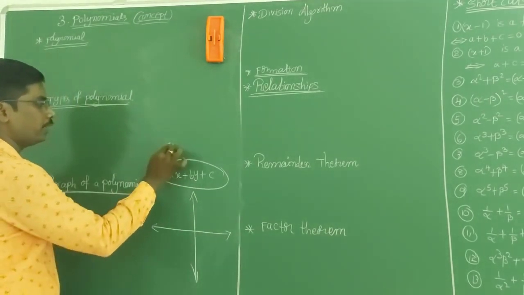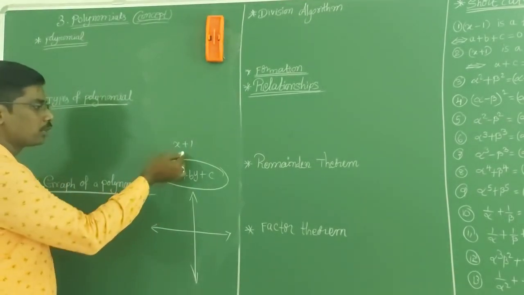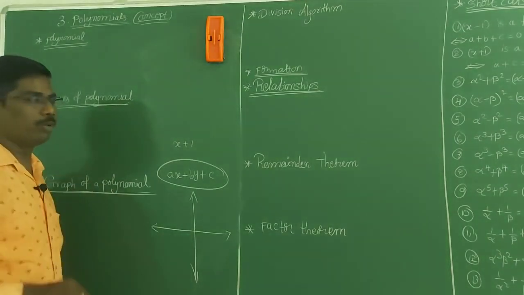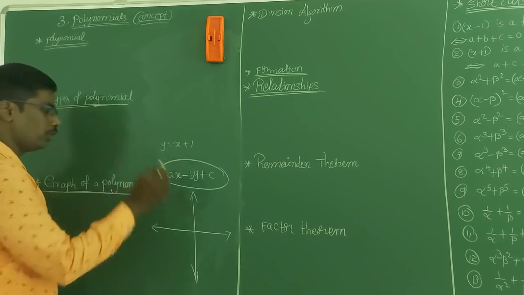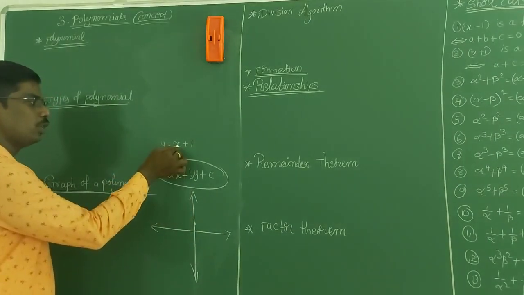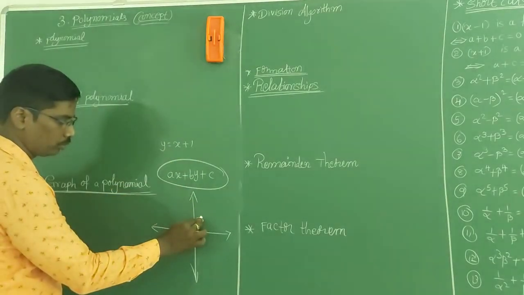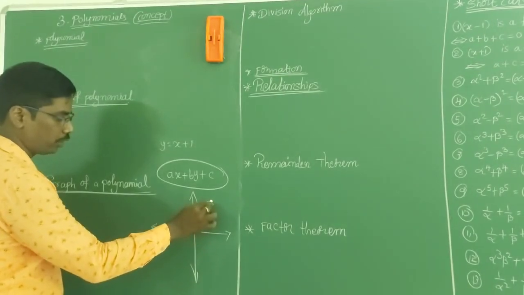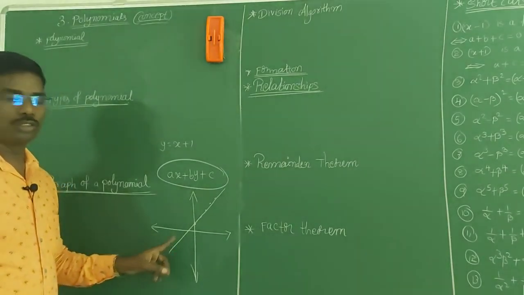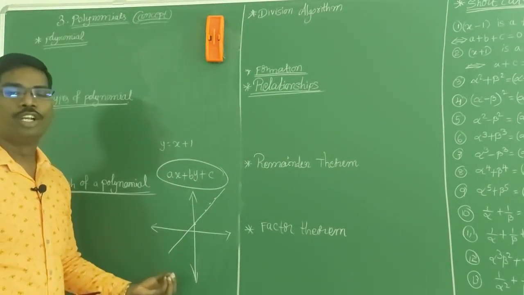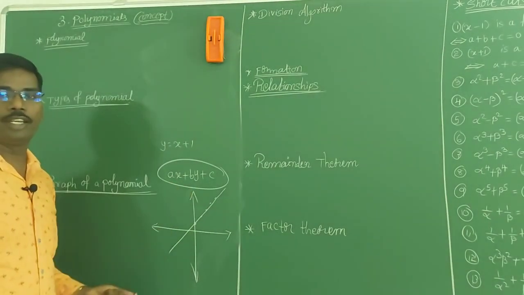For example, if I take x plus 1, a linear polynomial in one variable, that is y is equal to x plus 1. If I substitute x is equal to 0, then y is equal to 1. If I substitute x is equal to 1, y is equal to 2. Next 3, next 4, next 5. What am I getting? I am getting a straight line. So ax plus by plus c, a linear polynomial, will give you a straight line.